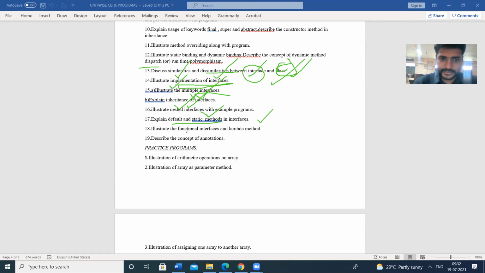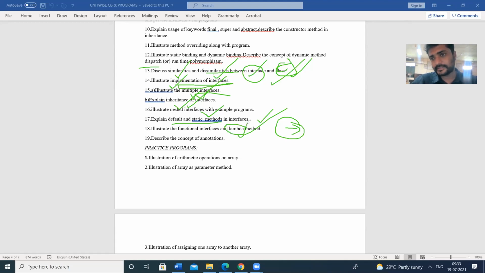Next one, illustrate the functional interfaces and Lambda methods. There is a concept of Lambda functions, and the Lambda operator is the arrow mark. Lambda expressions are a single expression which consists of the statement as well as the method definition at a time.